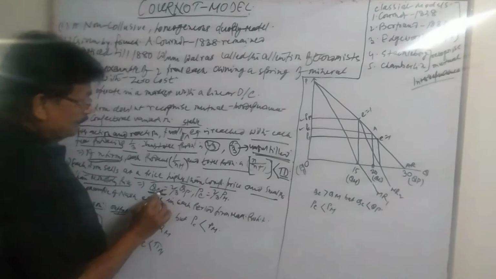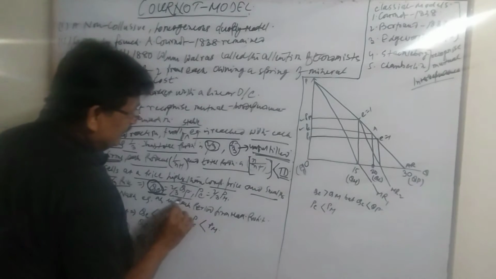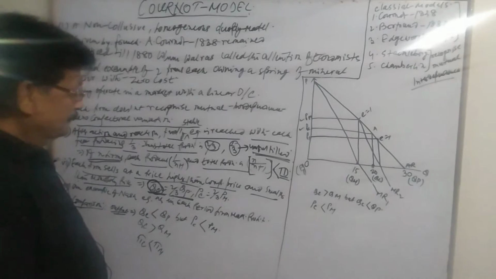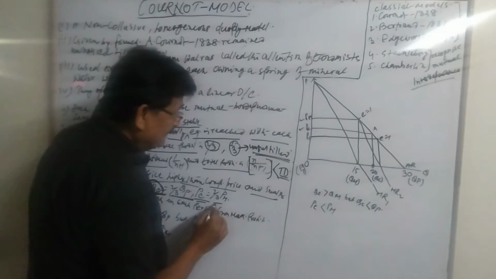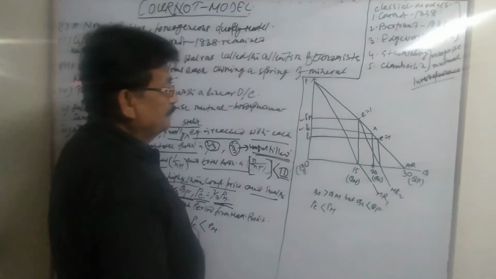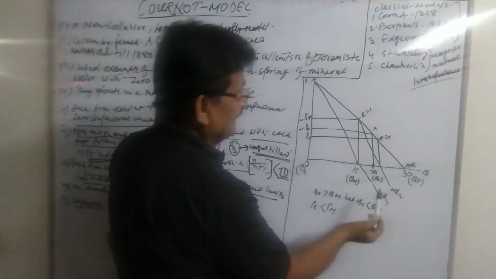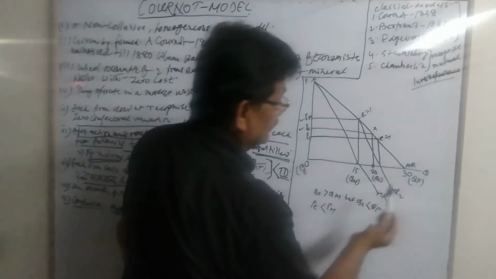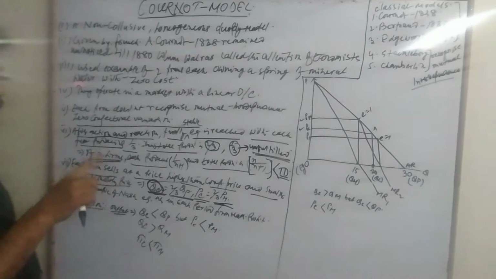So the output of the Cournot model is 2/3 of the perfectly competitive equilibrium output, and the price of the Cournot solution is 2/3 of the monopoly price. This price would be 2/3 of the monopoly price, less than the monopoly price, and this one is 2/3 of the total demand. I am going to explain this. It is very interesting to realize that this is how we shall get the solution.